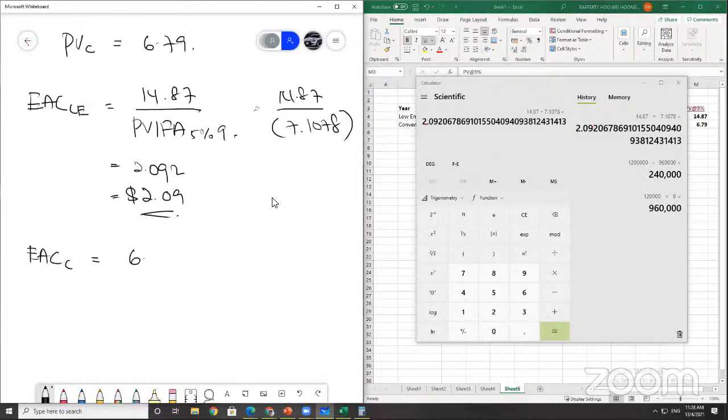Now count the EAC for conventional. Present value 6.79 divided by the PVIFA at 5% for 1 year.